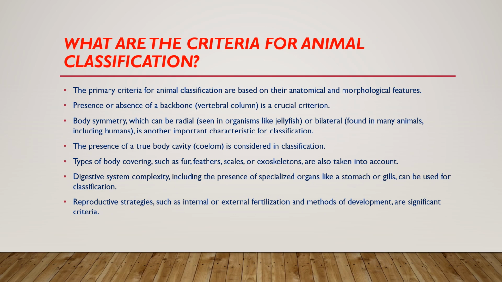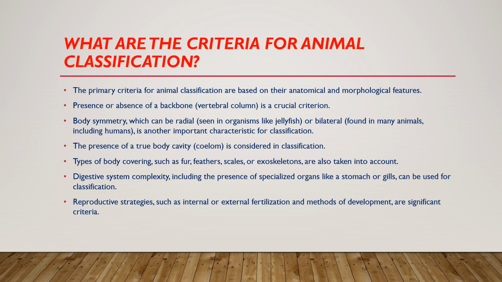What are the criteria for animal classification? The primary criteria for animal classification are based on their anatomical and morphological features. Presence or absence of backbone is a crucial criterion. Body symmetry, which can be radial or bilateral, is another important characteristic for classification. The presence of true body cavity is considered in classification.